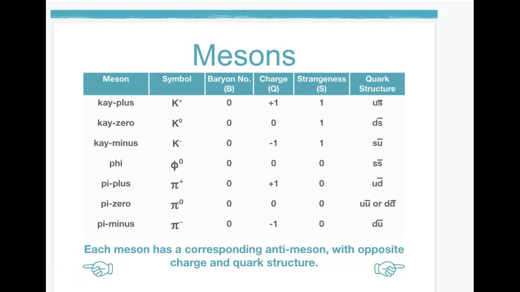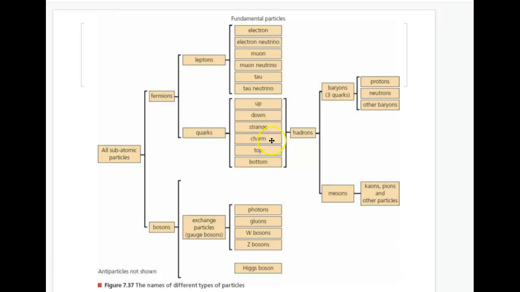Now, if we have a look at the big picture again, you should be fairly familiar now with this entire structure. You've got your fermions. Fermions are divided into two groups, leptons and quarks. Quarks then make hadrons, which can either be baryons or they could be mesons. On the other hand, you've got bosons. We'll talk about bosons next.